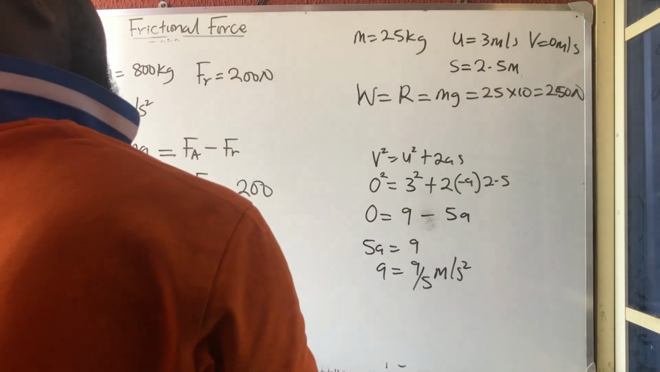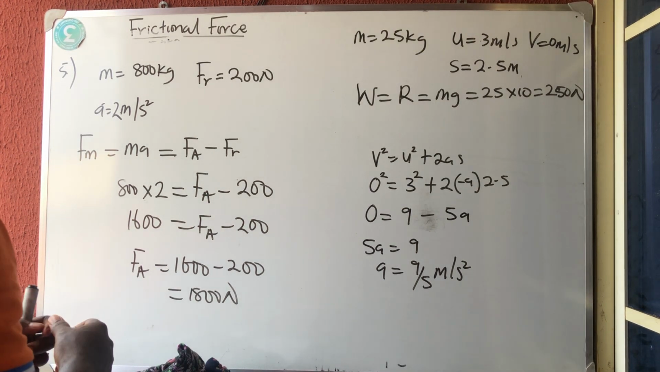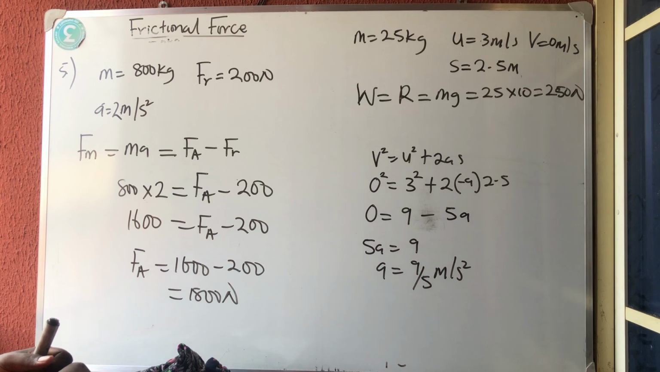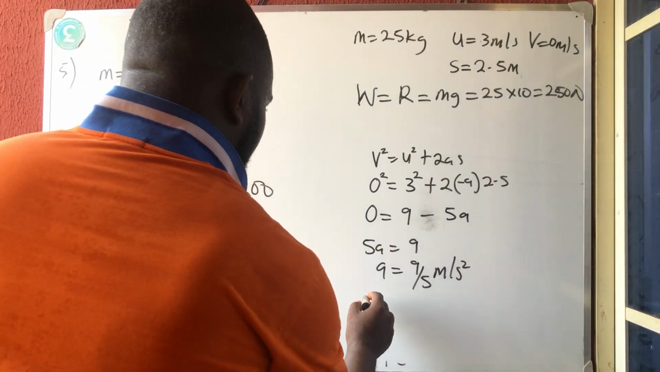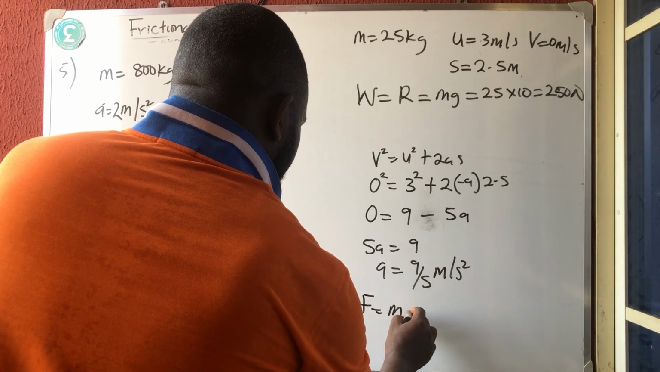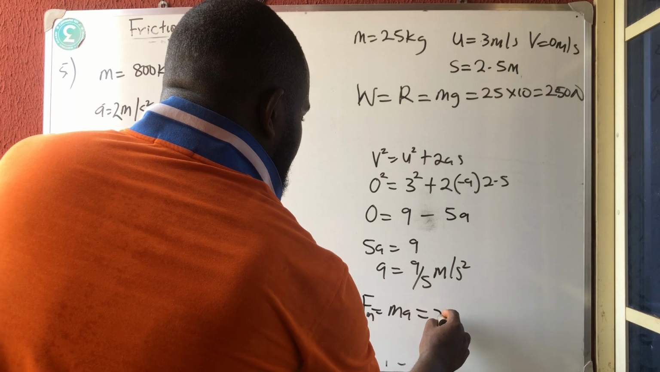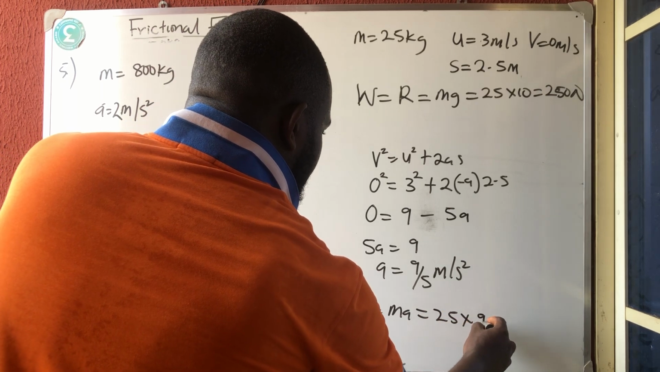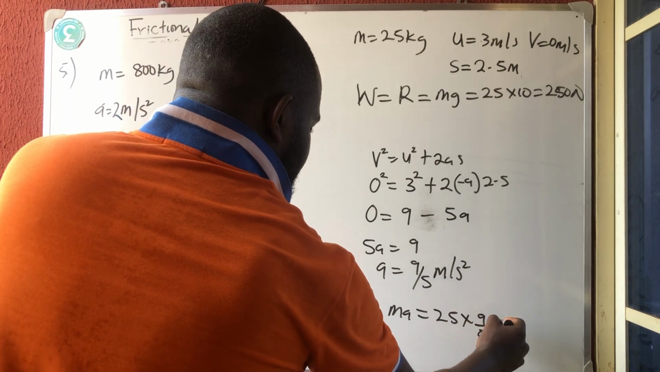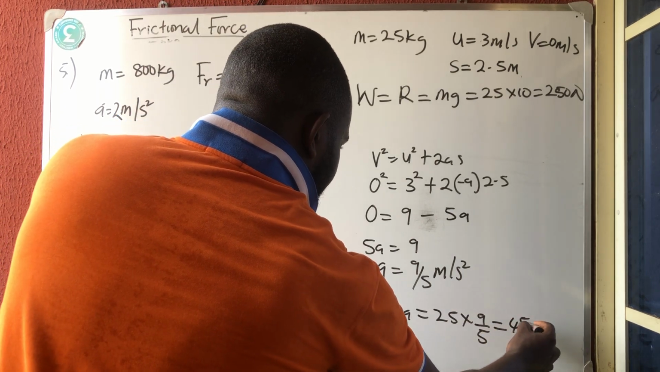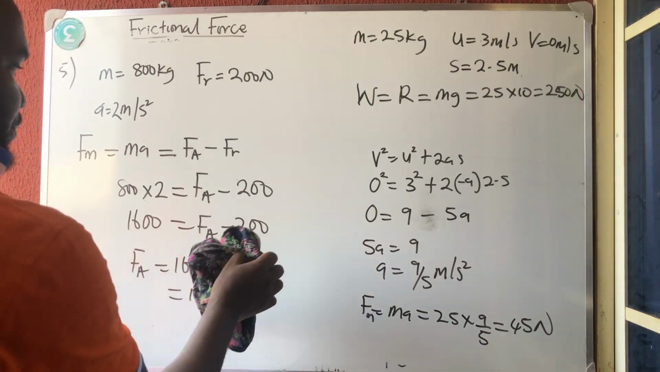Okay, that is that. So now the moving force is MA, which is equal to mass 25 times 9 over 5, which is equal to 5 times 9, which is 45 Newton. Okay, 45 Newton. So what do we do?